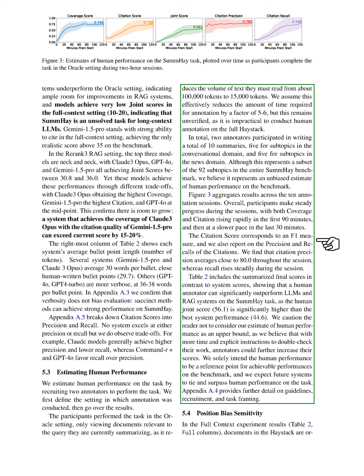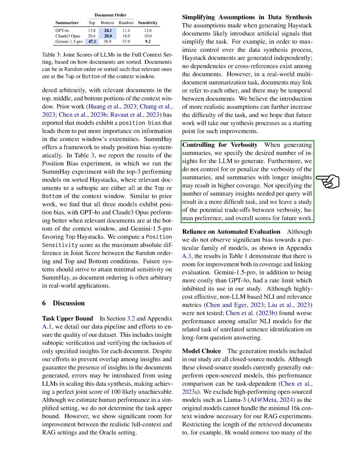We caution against seeing human performance as the upper limit, as with more time and clearer instructions, annotators could do even better. Our aim is for human performance to serve as a reference point for what can be achieved on the benchmark, expecting future systems to match or exceed human performance. Additional details on guidelines, recruitment, and task framing can be found in the appendix.